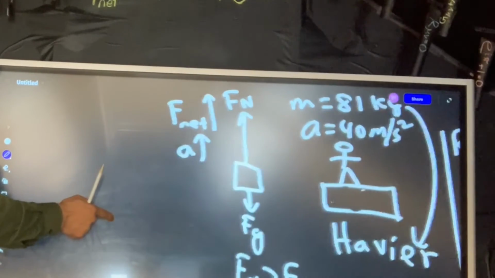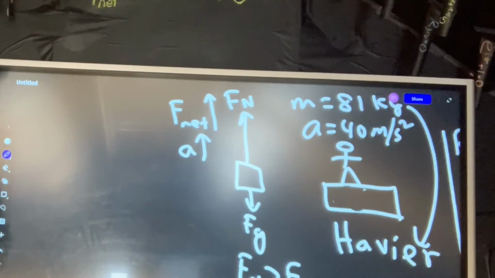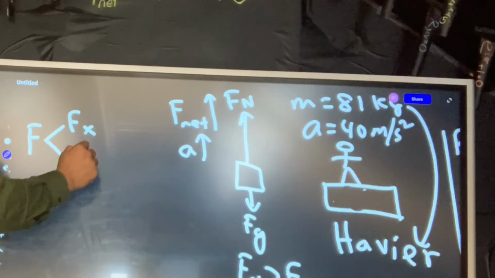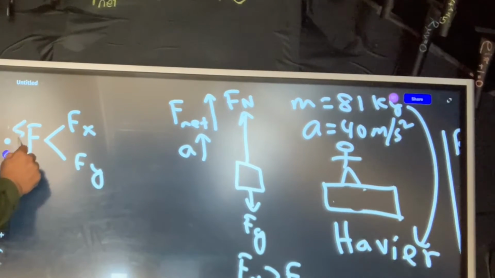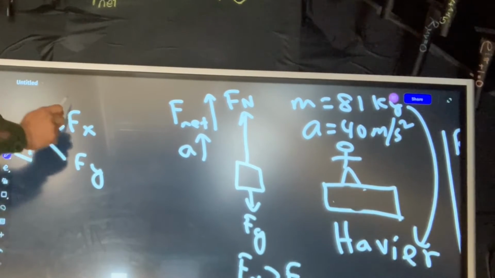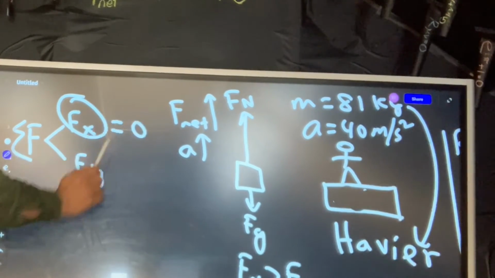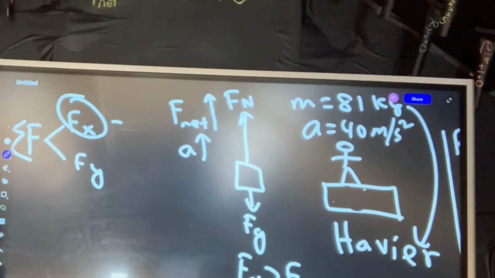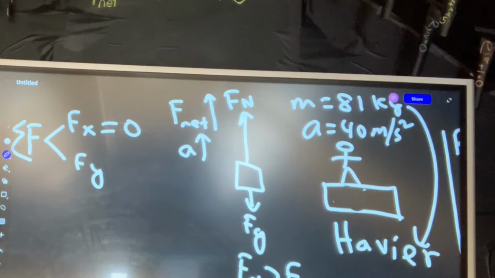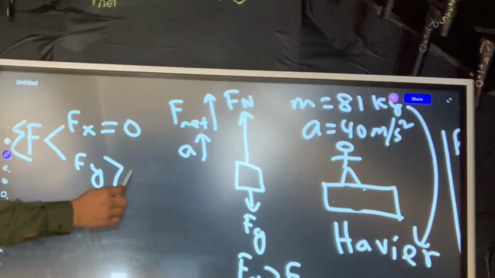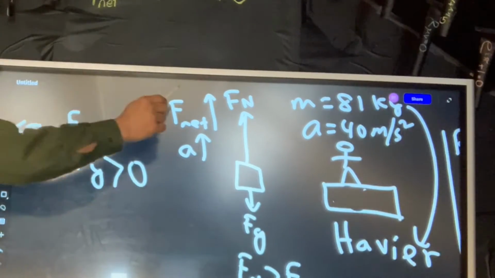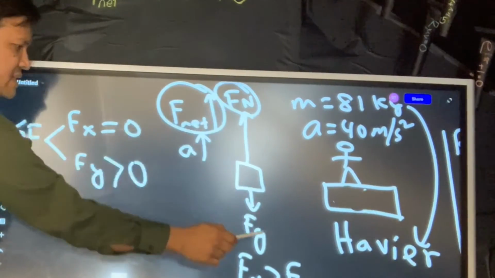Now we can use Newton's second law to write the formula. Newton's second law says the net F, in x and y, is all the forces acting on the body. In the x direction it is simple: 0, because no one is pushing or pulling from the sides. That's obvious. Now in the y direction, the net force is positive. How do we know? Because Fn is bigger than Fg.